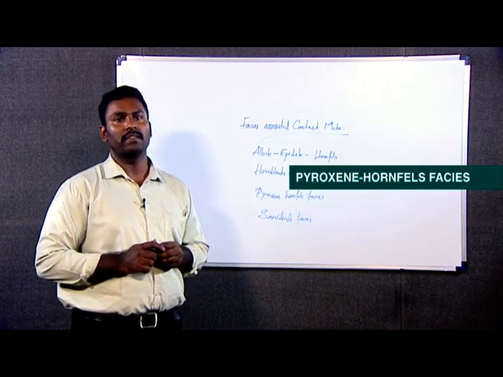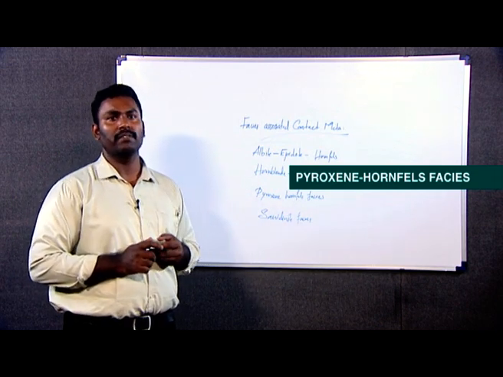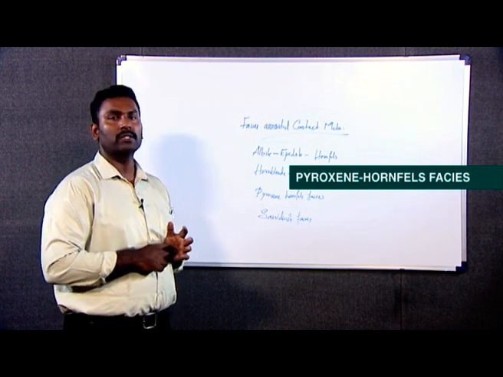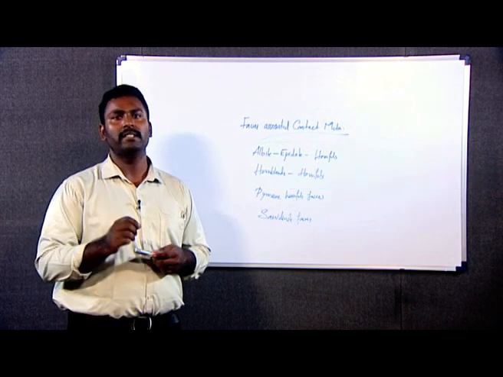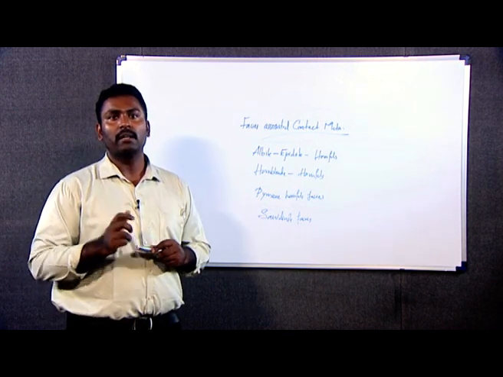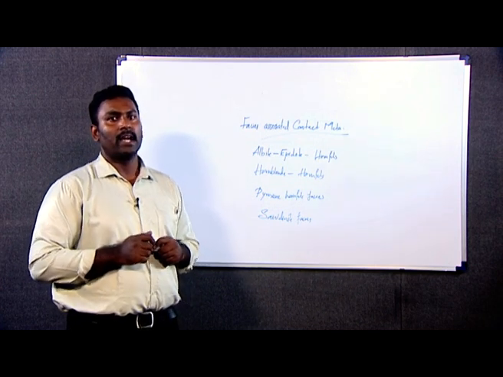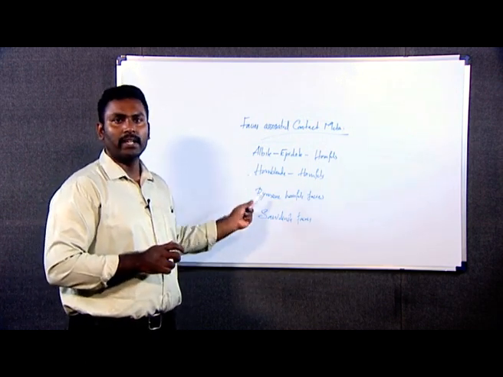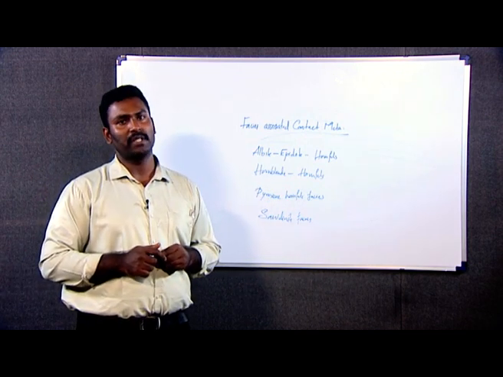Next is pyroxene hornfels facies. The pyroxene hornfels facies is the contact metamorphic facies with high temperature. The first appearance of orthopyroxene in a basic rock marks the beginning of this facies. That is a diagnostic mineral, the orthopyroxene. In most contact aureoles, the pyroxene hornfels facies is always present in the innermost zone. The typical mineral assemblage in a pelitic rock is quartz, andalusite, cordierite and potash feldspar, which indicates the pyroxene hornfels facies of metamorphism.